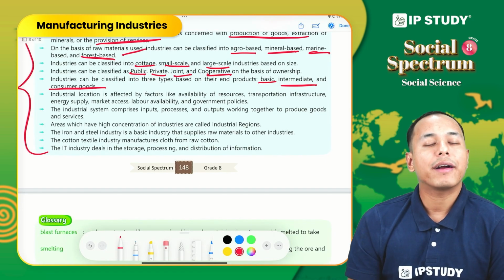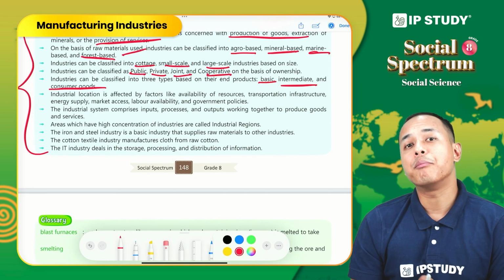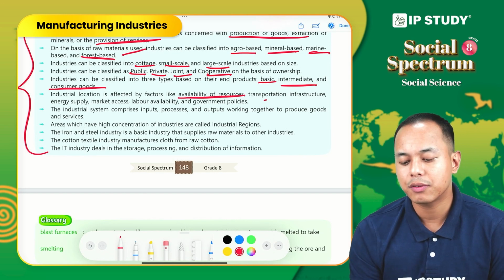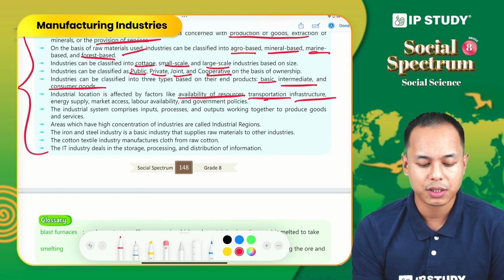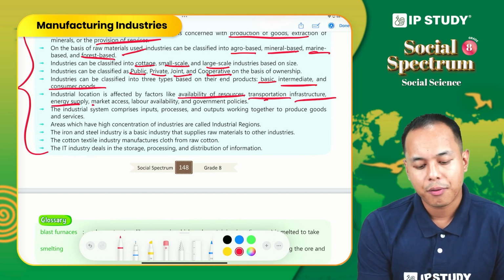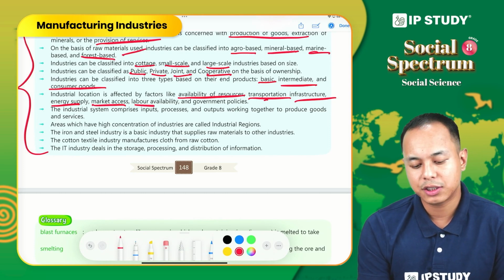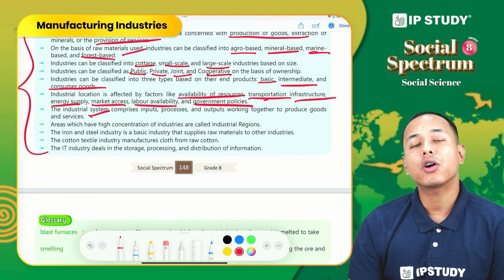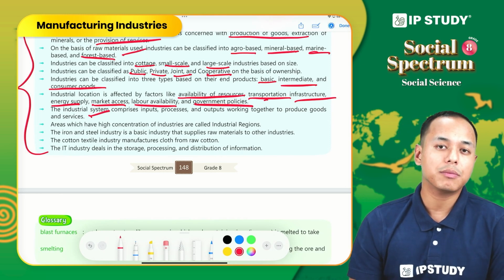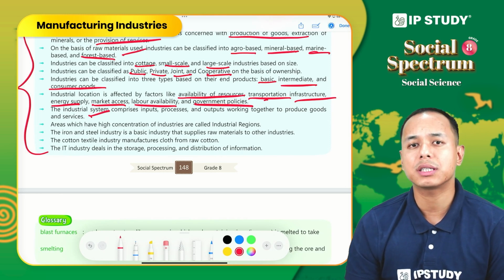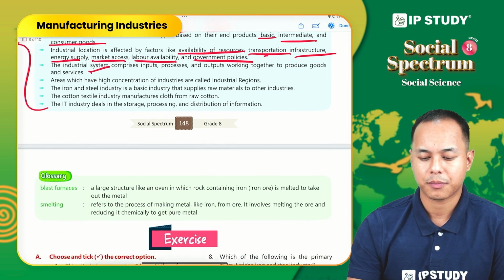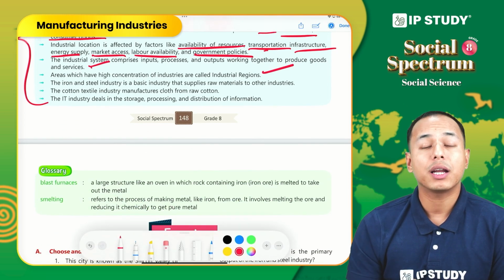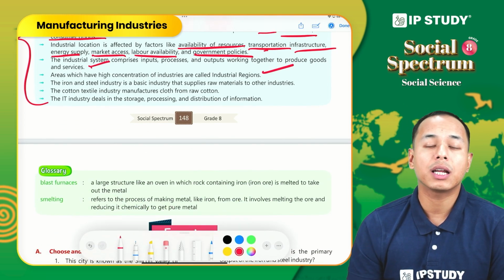When we talk about the factors affecting industrial location, there are many, such as availability of resources, transportation network, infrastructure, energy supply, market access, cheap labor and government policies. An industrial system is a complex system and it has three components: inputs, process and outputs. What is an industrial region? A region where there is a high cluster of industries, or where numerous industries are located